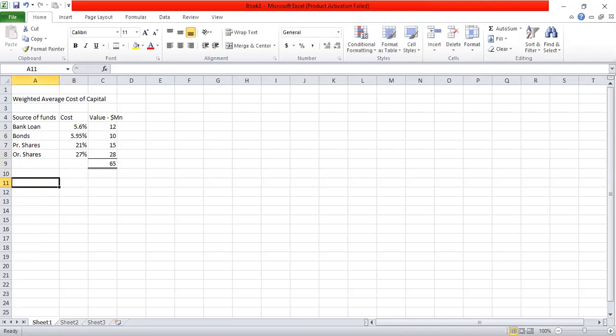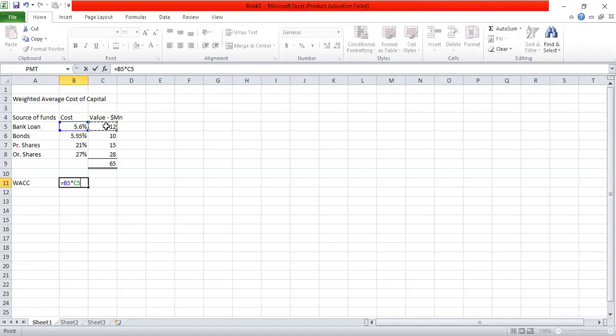So now I can calculate the WACC. WACC would be each cost multiplied by the individual values. Now here we are not given the proportions or the percentages, we are given the values. So this is what we are going to do. We first multiply the cost percentage by the value.